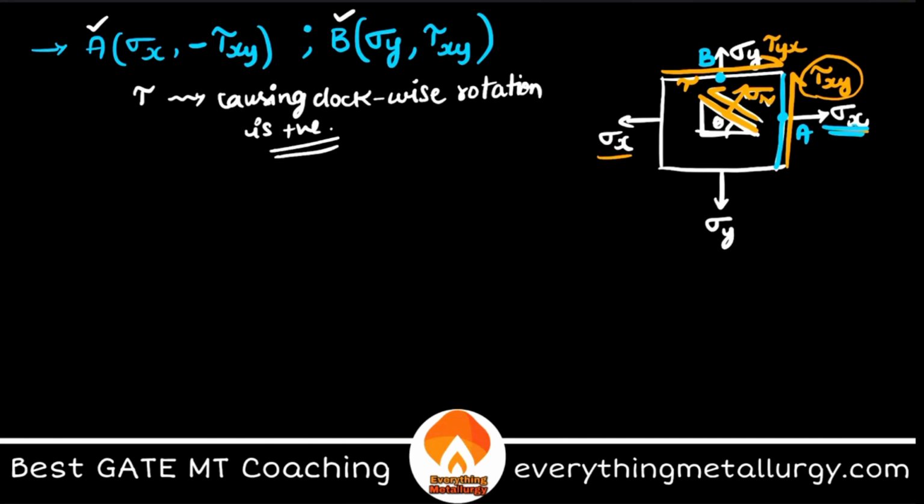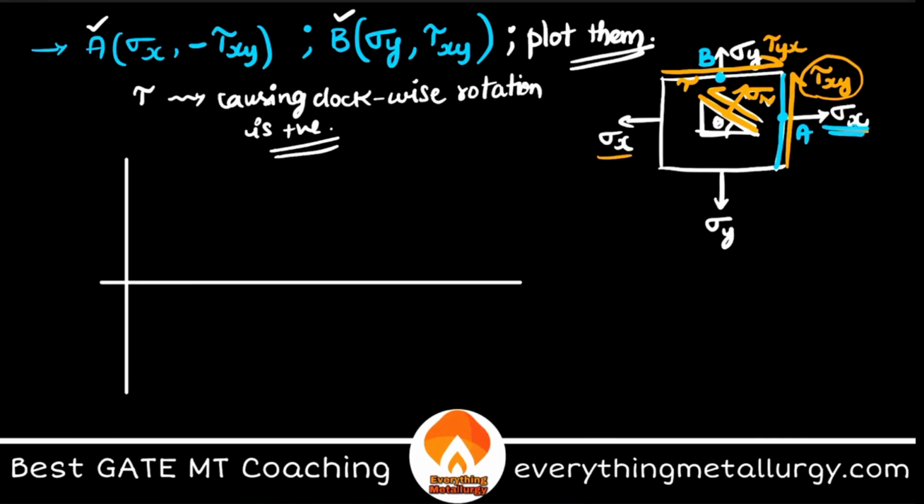Now let's plot them in the sigma tau space, obviously. So let me draw that for you. Tau is on the y-axis, sigma n is on the x-axis. Let's say A has sigma x positive somewhere here, and tau negative, so something like this. This is my point A. Similarly, point B will be somewhere here. So this is step 1.